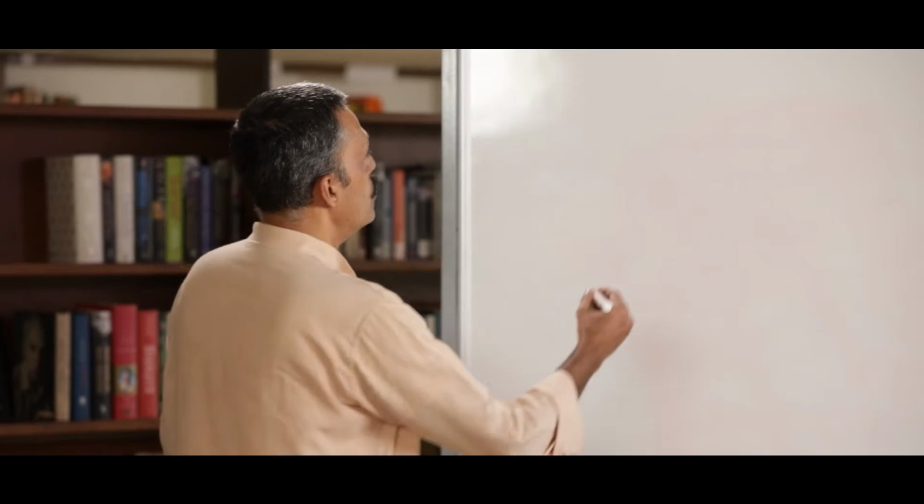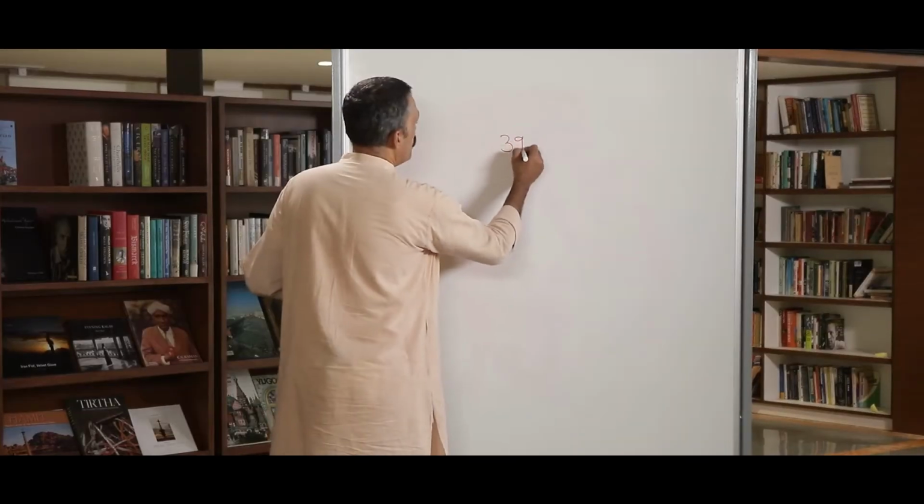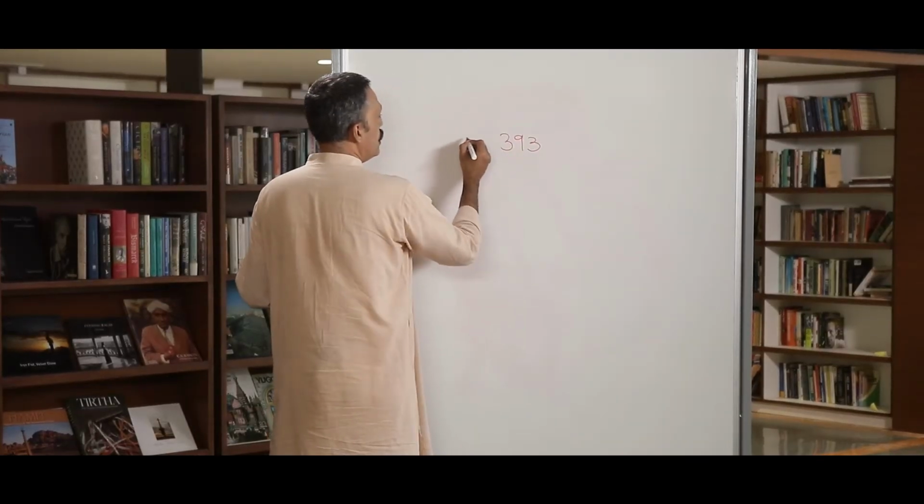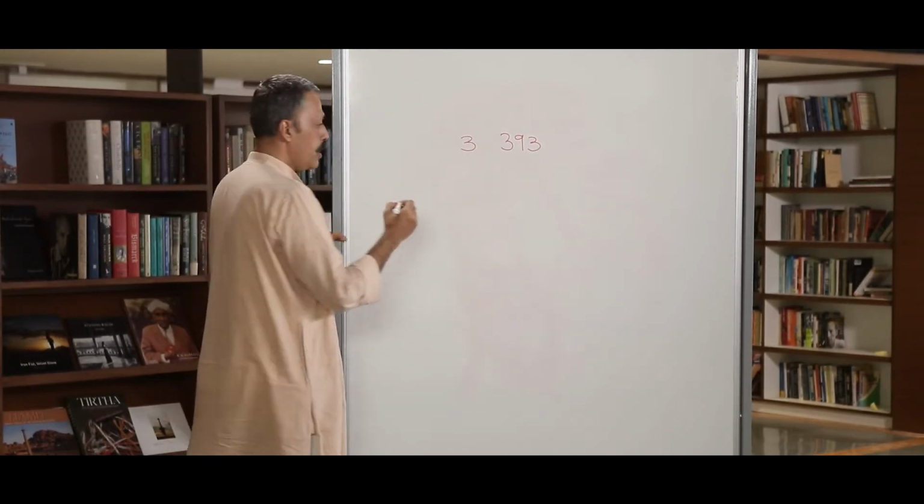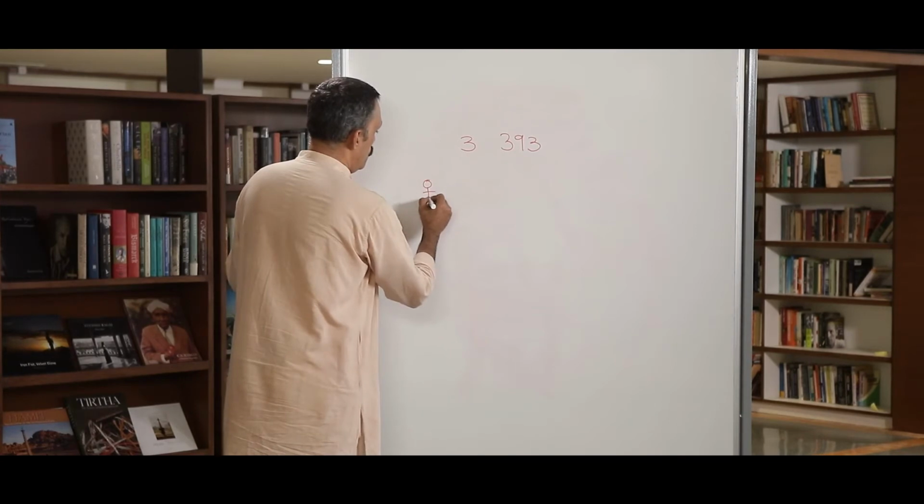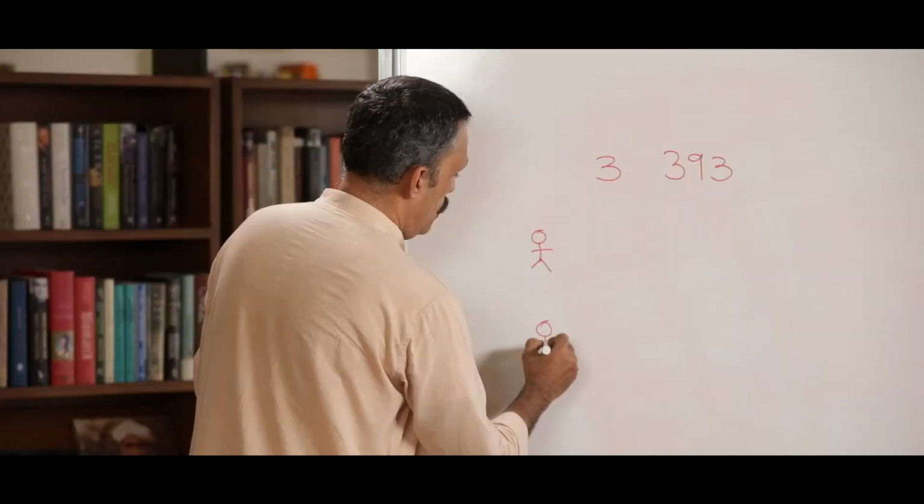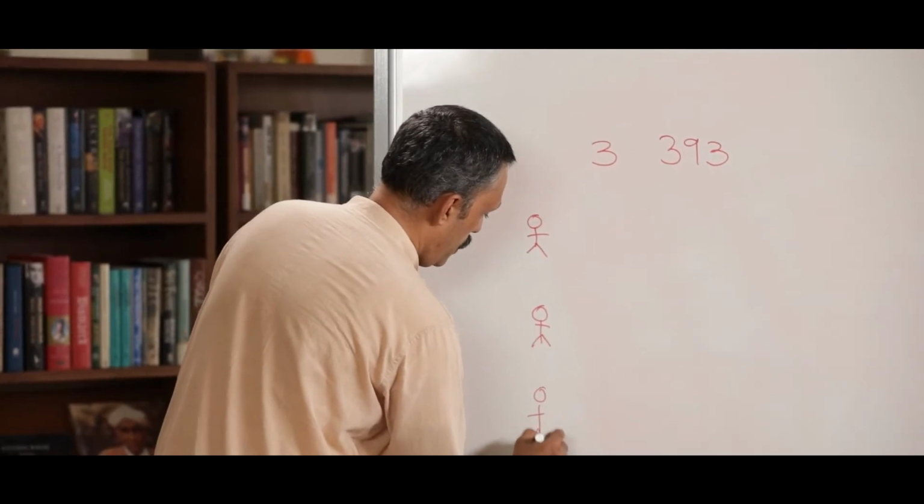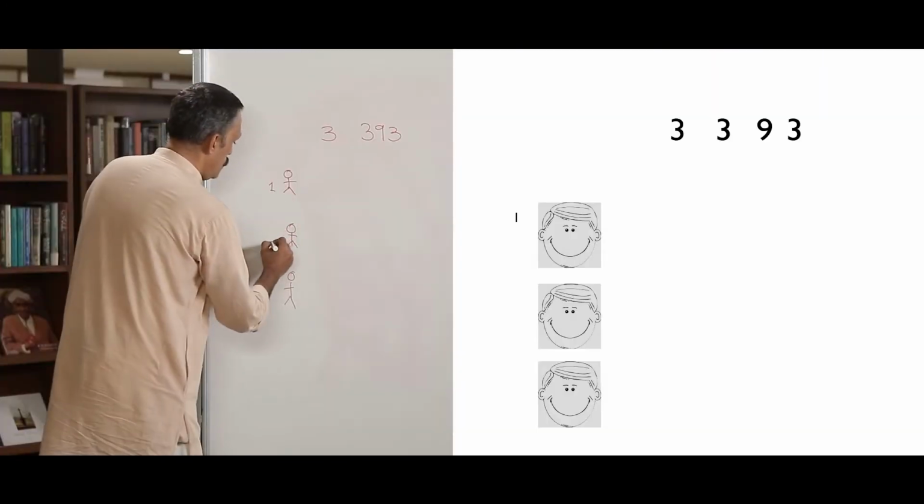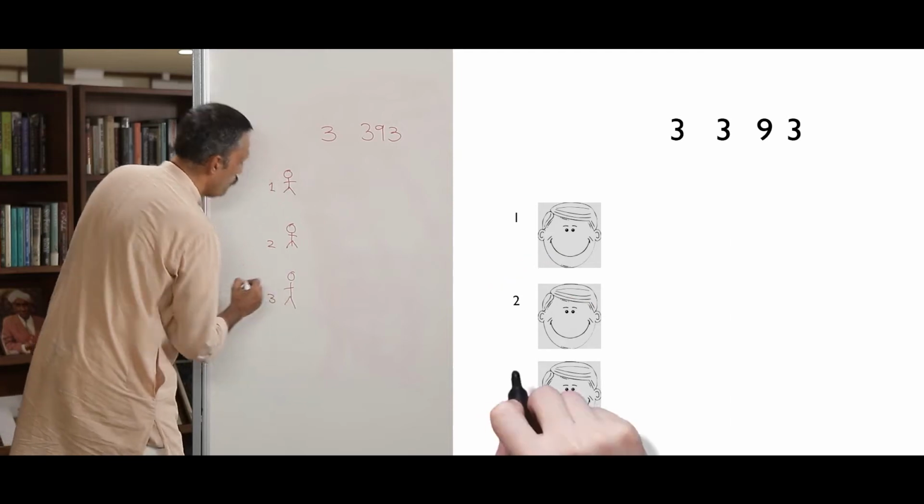I have 393 rupees. I have to give it to three people. Who are these three people? This is one. This is the second person. This is the third. One, two, three.